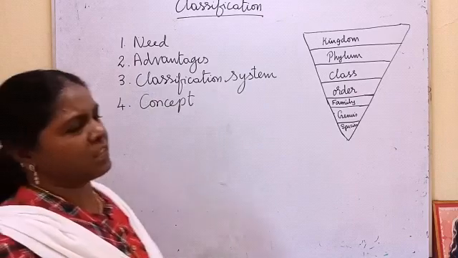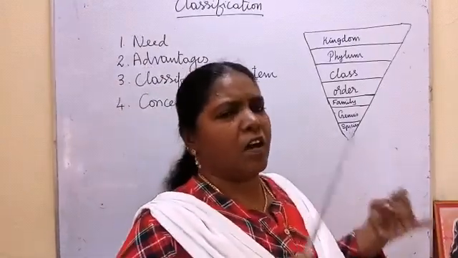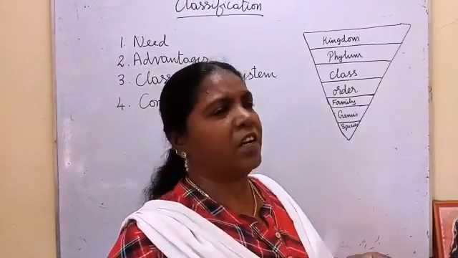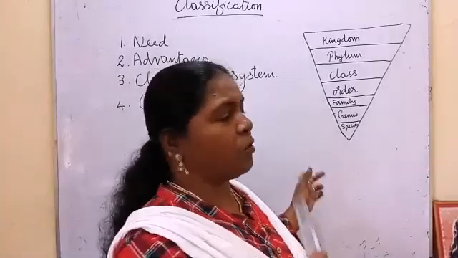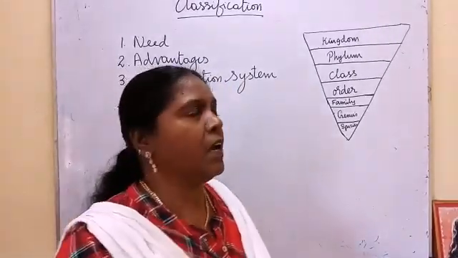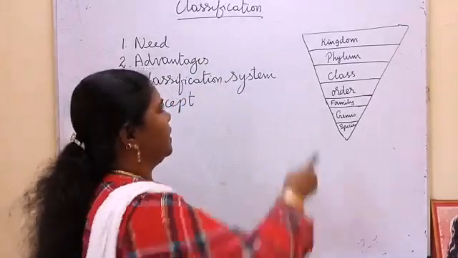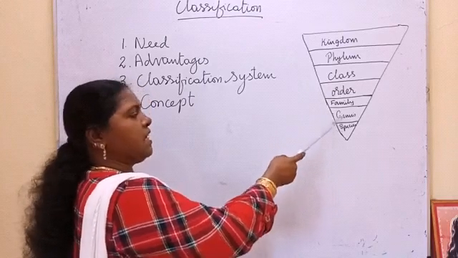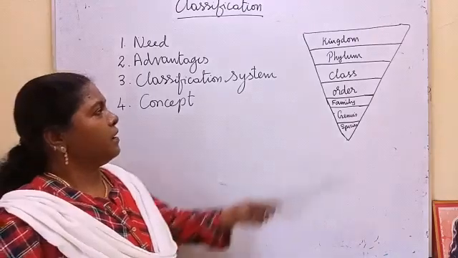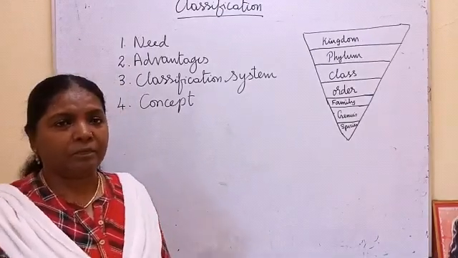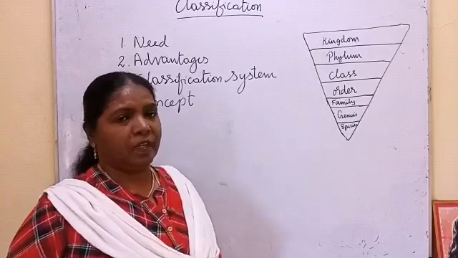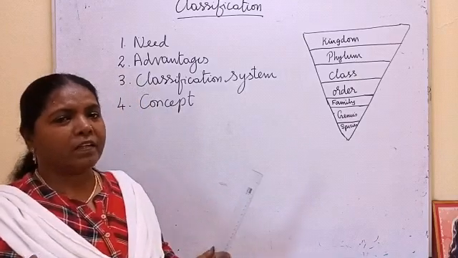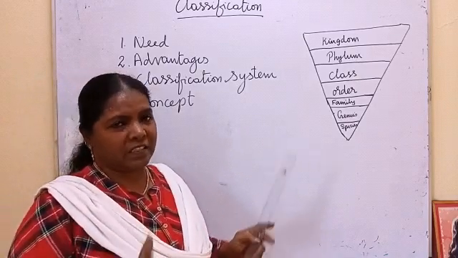Then, the classification system. They started classifying unicellular, multicellular, on the basis of habitat, everything. At last, they decided to follow a classification, and we are going to see the two main classification systems. In that system, they follow kingdom, phylum, class, order, family, genus, species. Kingdom: plant kingdom and animal kingdom. All the plants are in the plant kingdom, and it includes a number of phyla, which have organisms with similar characteristics.